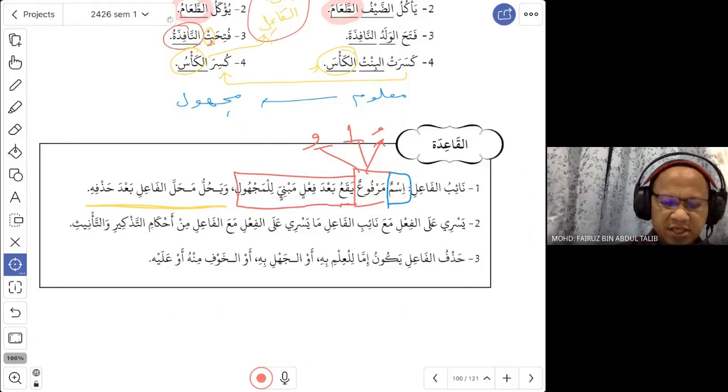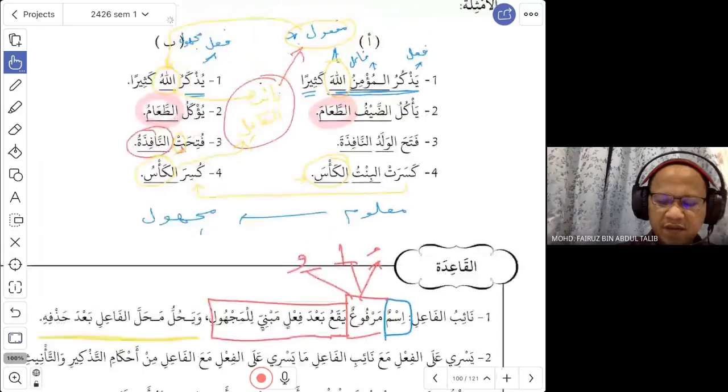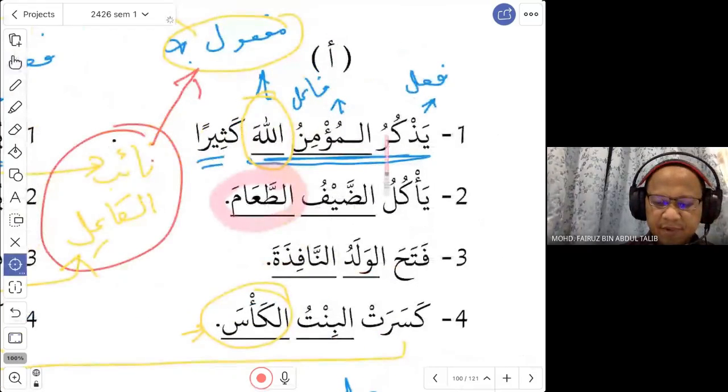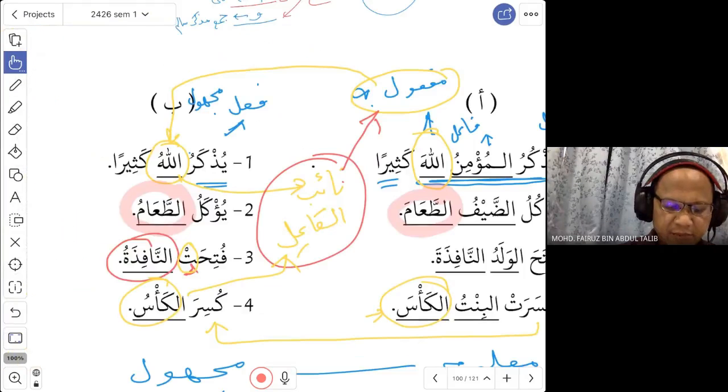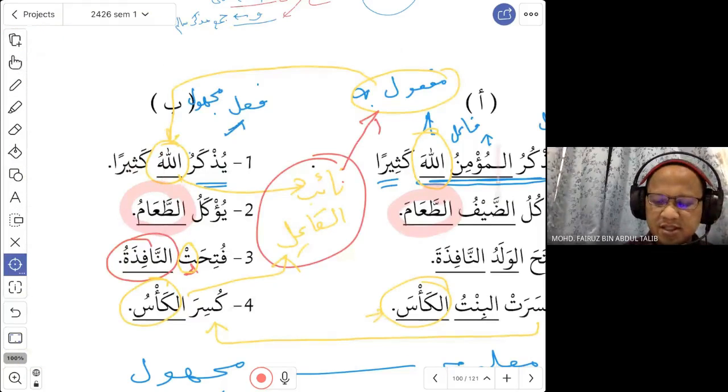So what they want to say here is this. When you have fi'il and fa'il, if this is muzakkar, the verb must be used for muzakkar. Yazkuru, right? Mu'min, so you use the ya, mu'min. But what about the na'ibul fa'il? They said that na'ibul fa'il, just like what you did to this, what we have here, muzakkar with muzakkar. So here you have to look at this word.